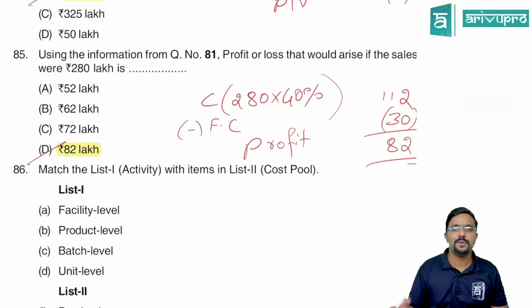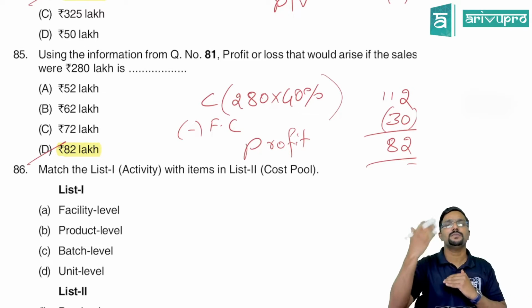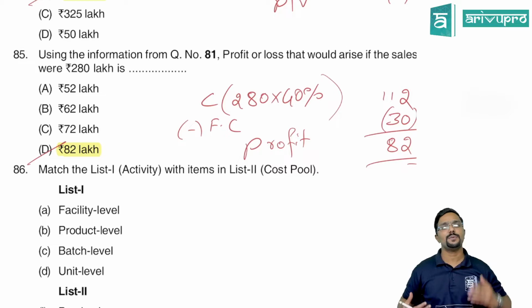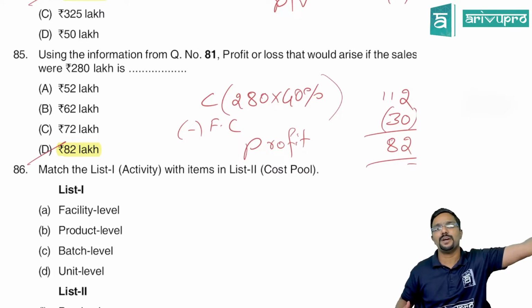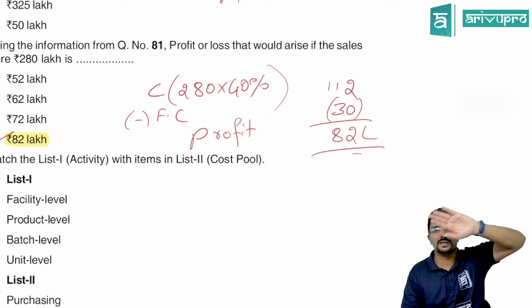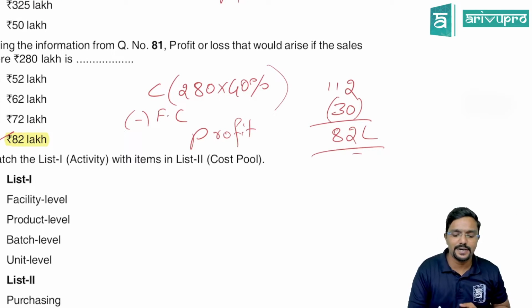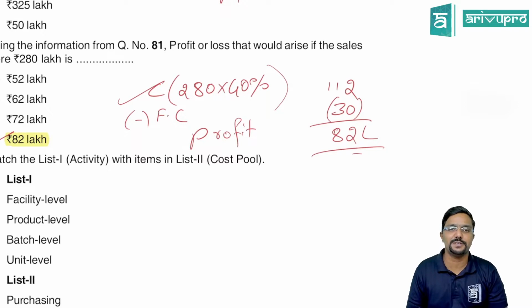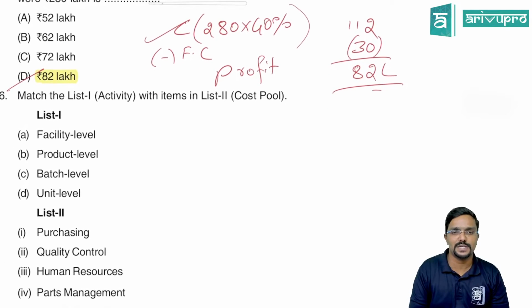Clear? And PV ratio is nothing but how much your contribution is when compared to sales. If PV ratio is 40%, how much will variable cost be compared to sales? 60%. Straight away you can do sales minus variable cost minus fixed cost also. I've straight away done it with contribution. Anyway, we know the PV ratio now, so straight away you can go to that step.